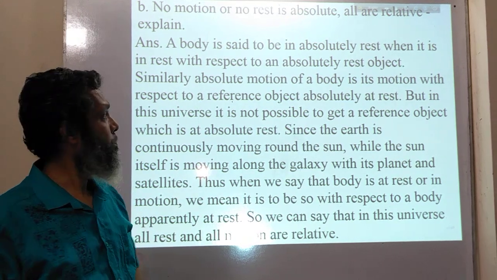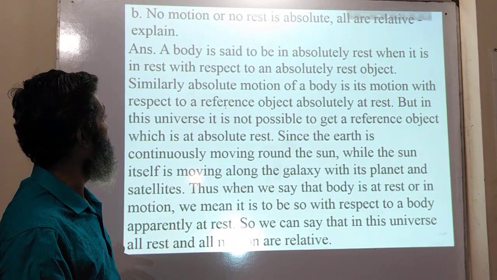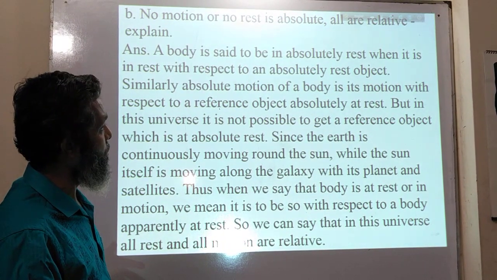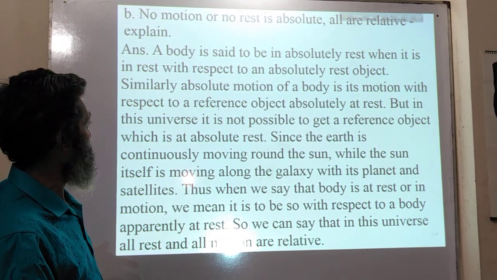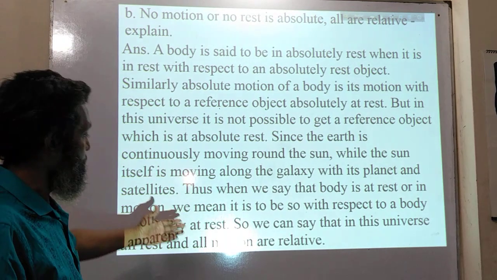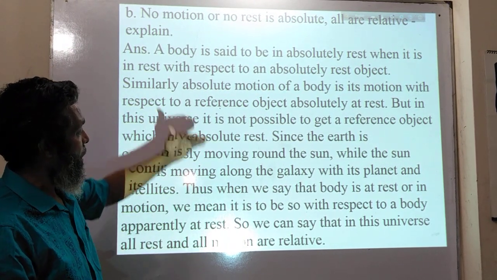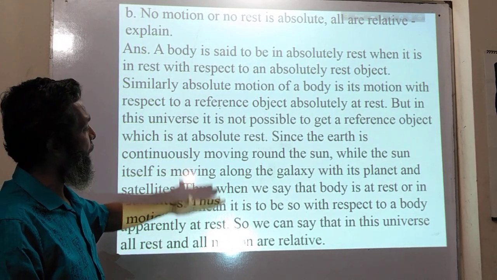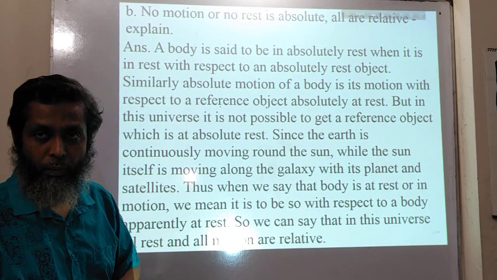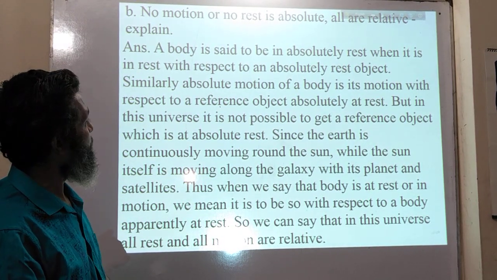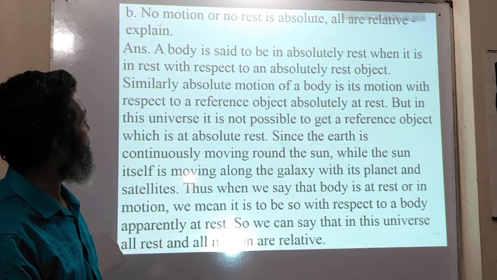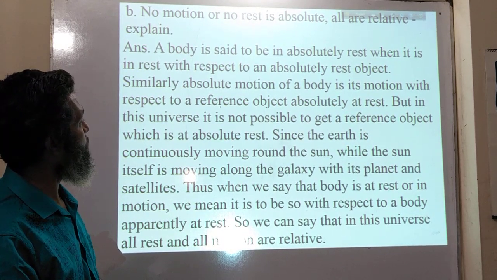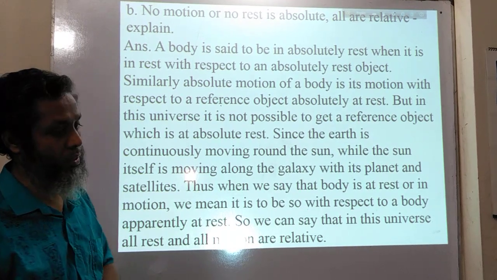Number B: No motion or no rest is absolute, all are relative motion. Explain. See, the answer is here. You have to go through the answer and realize how the answer should be. A body is said to be in absolute rest when it is at rest with respect to an absolutely resting object.